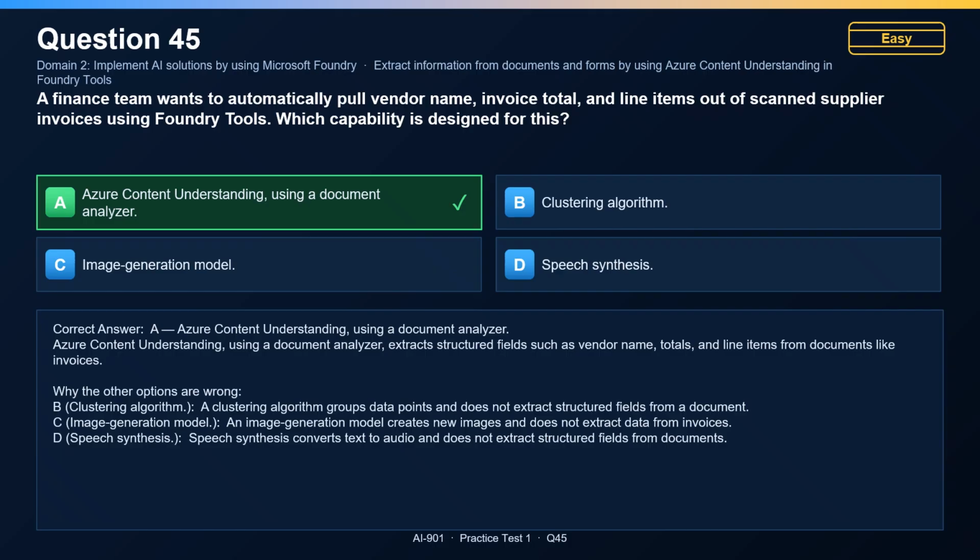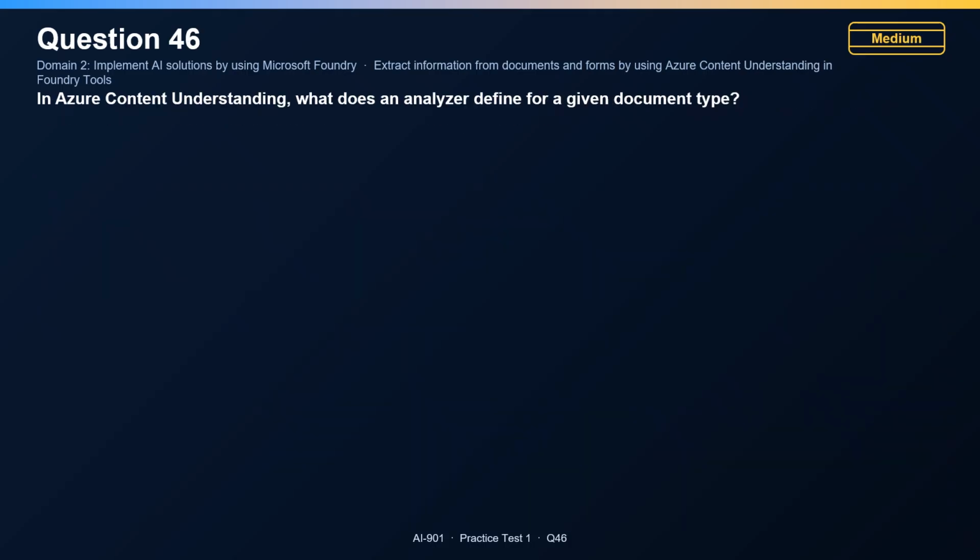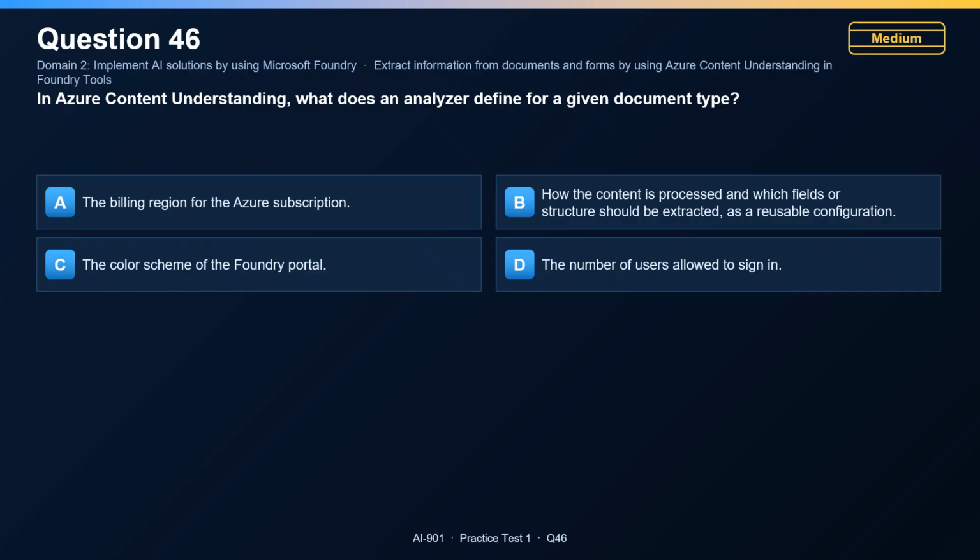Speech synthesis is incorrect. Speech synthesis converts text to audio and does not extract structured fields from documents. Question 46. In Azure Content Understanding, what does an analyzer define for a given document type? The correct answer is B.